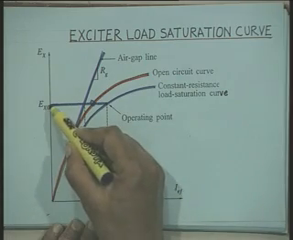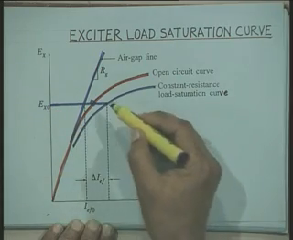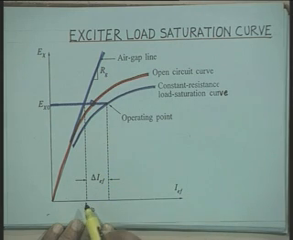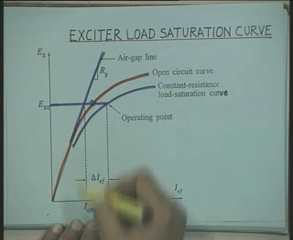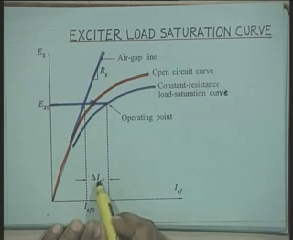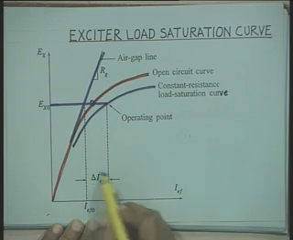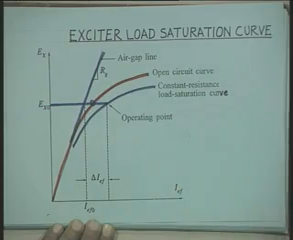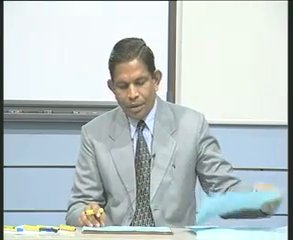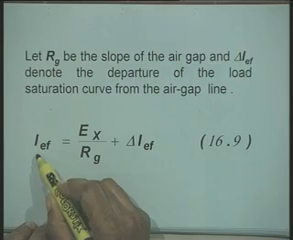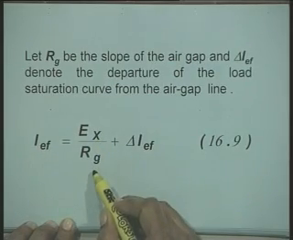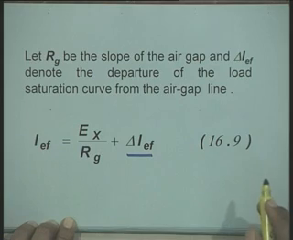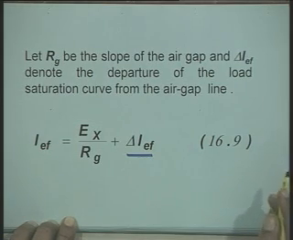Now, for a given value of Ex, the field current which is required will be written as the field current corresponding to the air gap line plus this additional term delta IEF. This delta IEF is the additional quantity. This takes care of saturation as well as the loading effect. And therefore, for any operating condition, IEF will be equal to Ex divided by Rg plus delta IEF.